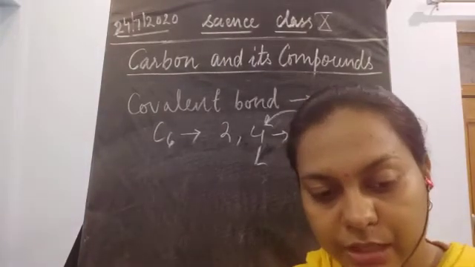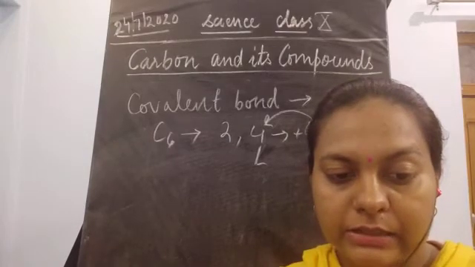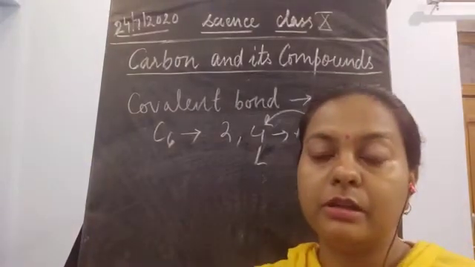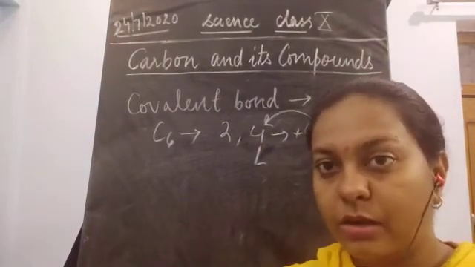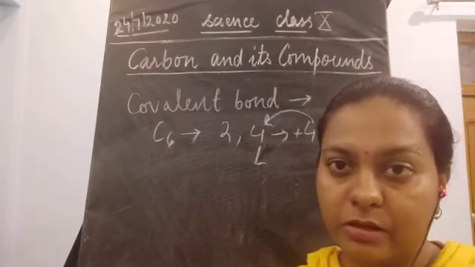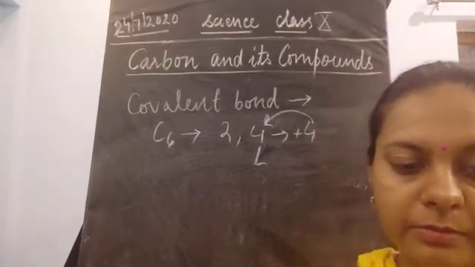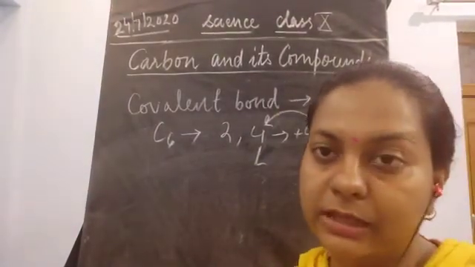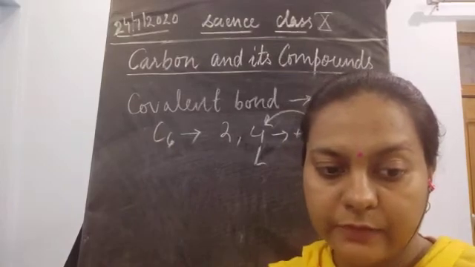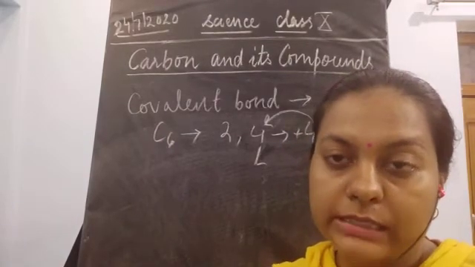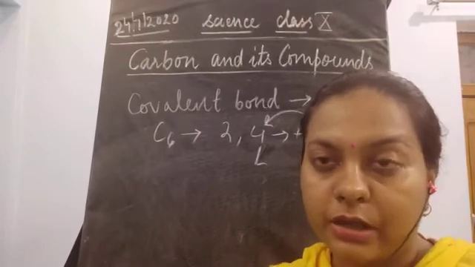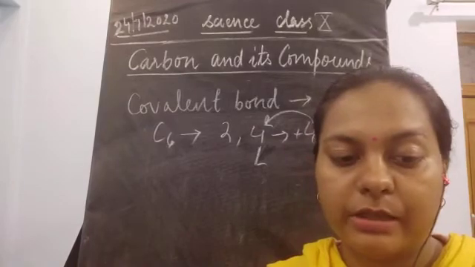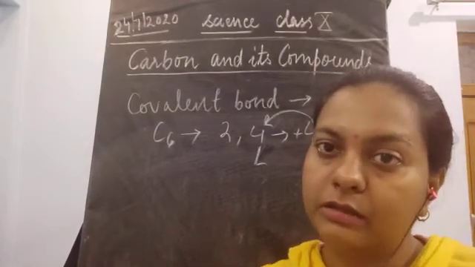So that is why the noble gas configuration is required, and carbon atoms also try to attain it. In the case of carbon, 4 electrons are required, or 4 electrons should be taken off. What happens? It is not possible for carbon to gain 4 electrons and become an anion, because it is very difficult for the nucleus to hold 6 protons and 10 electrons. So extra electrons cannot be added to the carbon atom.